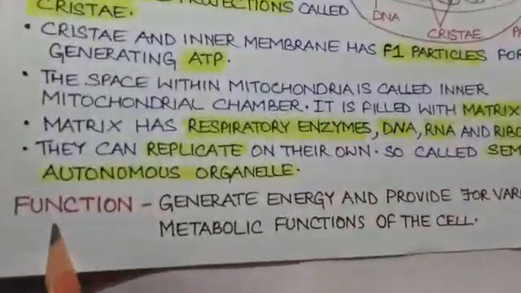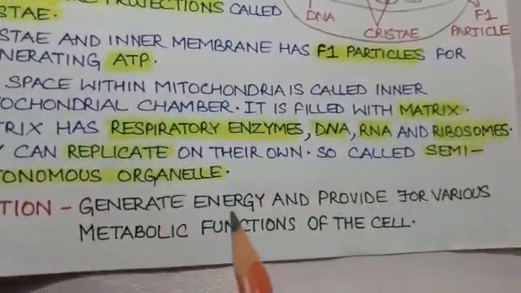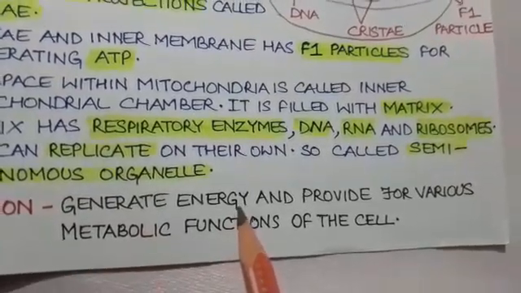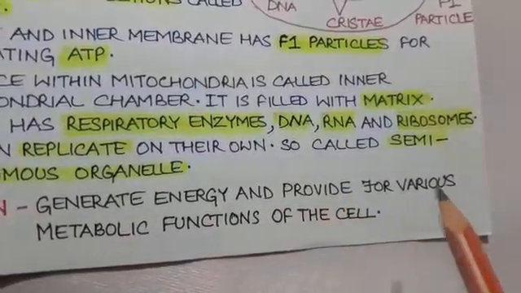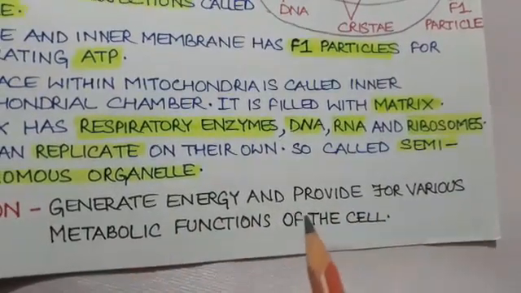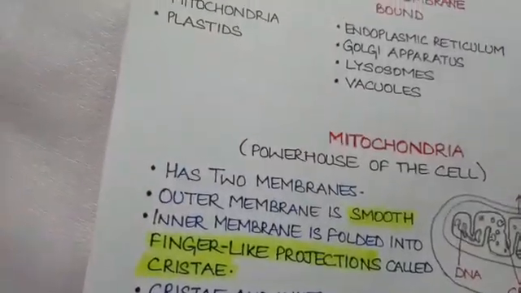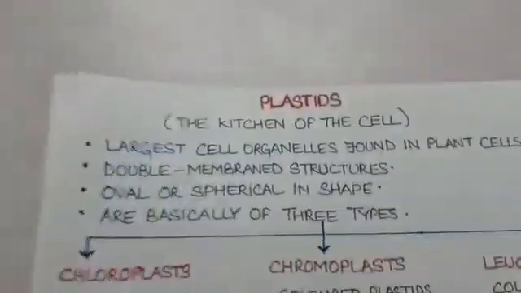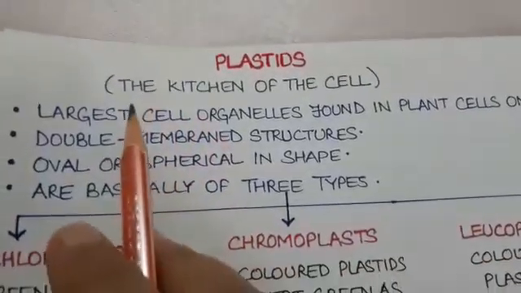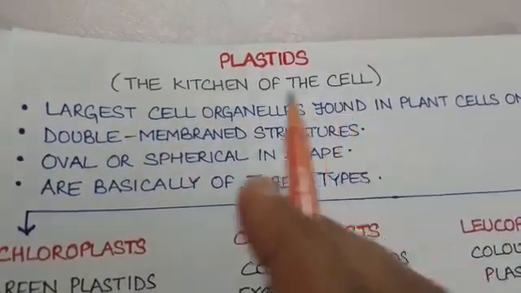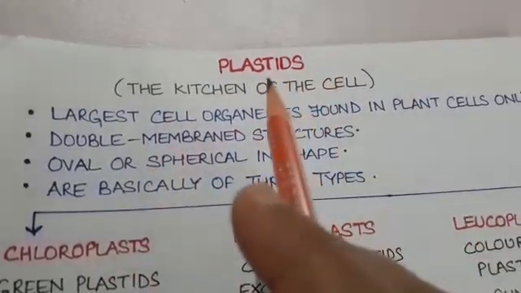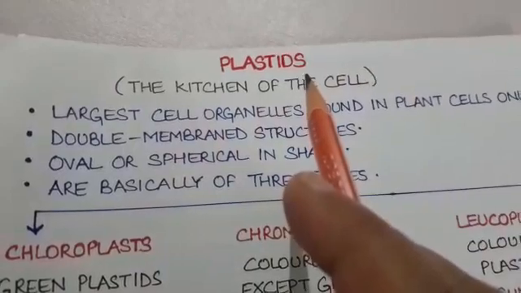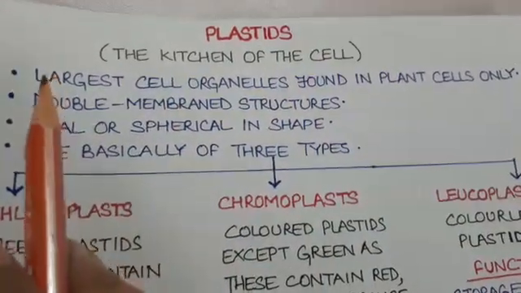What is the function of mitochondria? Mitochondria generate energy in the form of ATP, adenosine triphosphate, and provide this energy for various metabolic functions of the cell. The second cell organelle is plastids. Plastids are commonly called the kitchen of the cell because the food in the form of glucose is prepared in the plastids. Let us see the structure and functions.